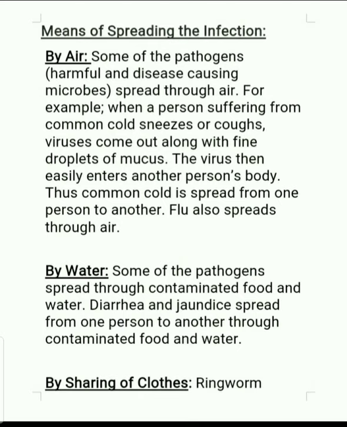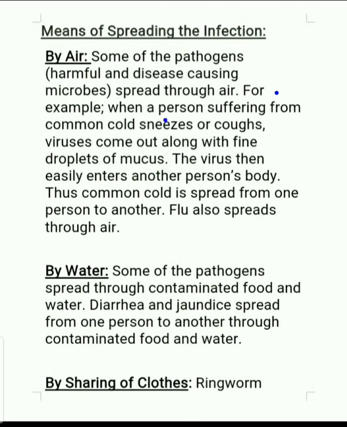Now we will learn about the means of spreading infection. What are the means by which infections are spread? First of all, by air. You know that some of the harmful, disease causing microbes spread through air. Most of the microbes are spread through air.